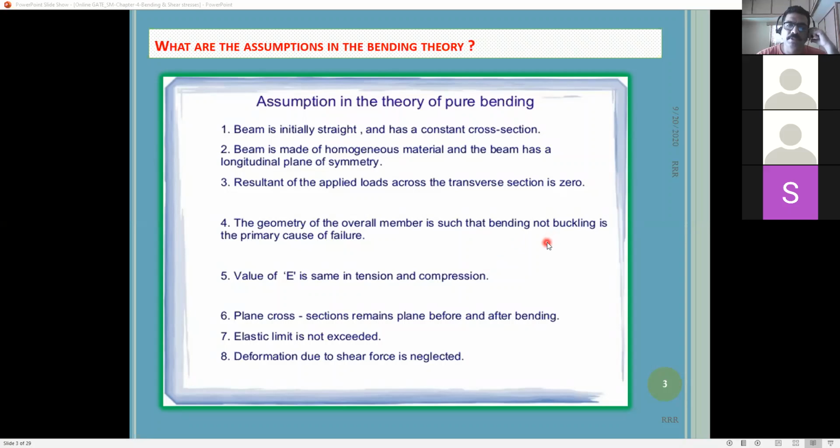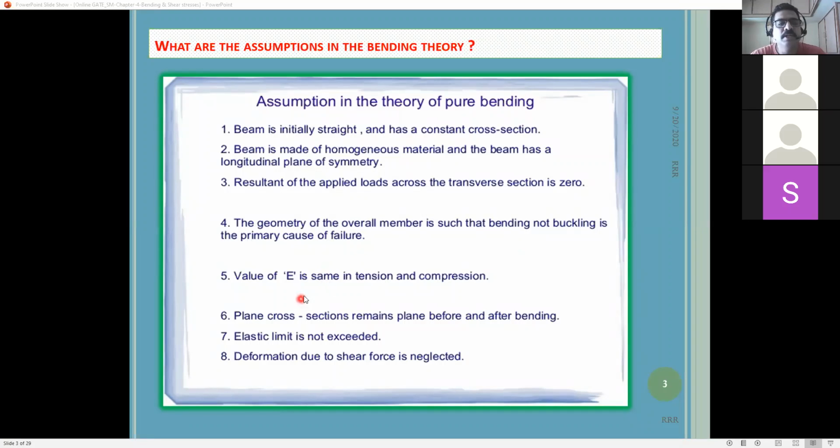Bending is when the force is applied perpendicular to the length of the member, and the force acting along the length of the member we call buckling, right? This is especially for columns. Beams fail by bending because the force acts perpendicular to the length of the member, so that is called bending. Buckling happens for columns, with axial load, that is, the length is parallel to the force. Such type of member failing is known as buckling, right?